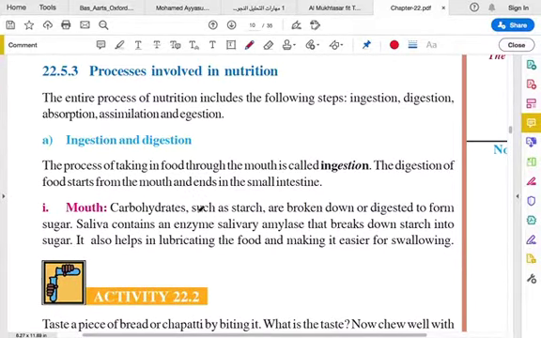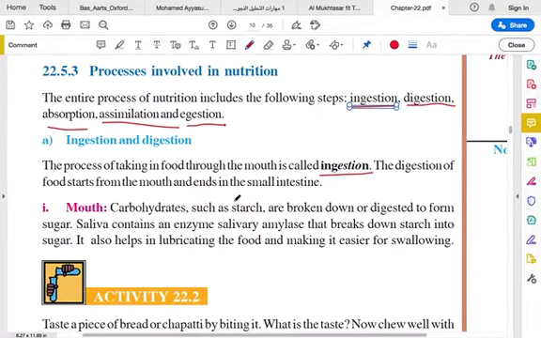And next, the processes involved in nutrition. There are 5 processes involved in nutrition. The first one is ingestion, the second one is digestion, third one absorption, fourth one assimilation, fifth one egestion. So what is ingestion? When we take the food, we eat it through our mouth, right? We take it with our hand and we eat it. That process is the first step, called ingestion.